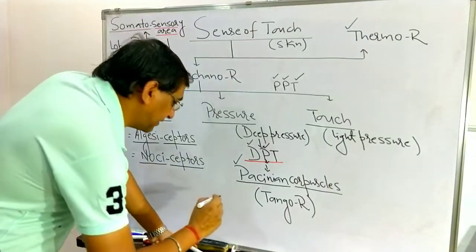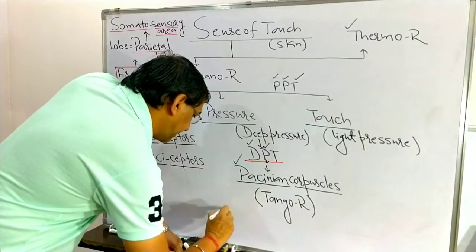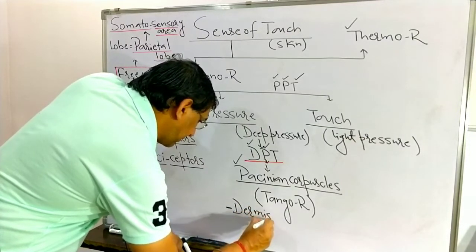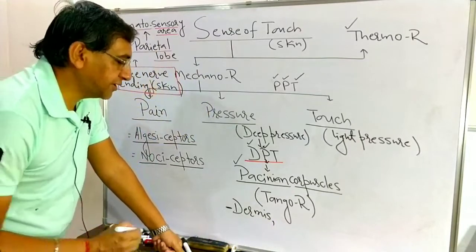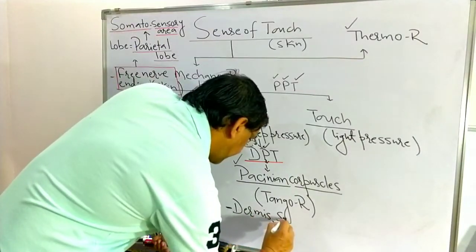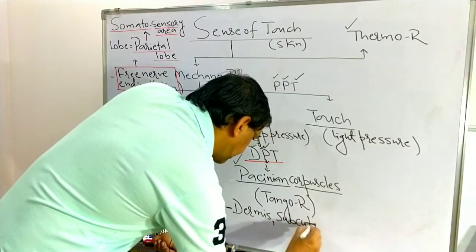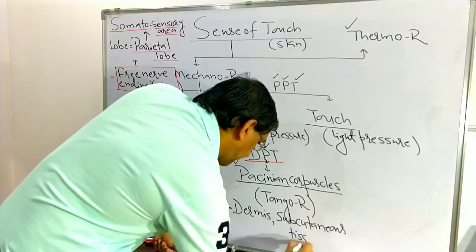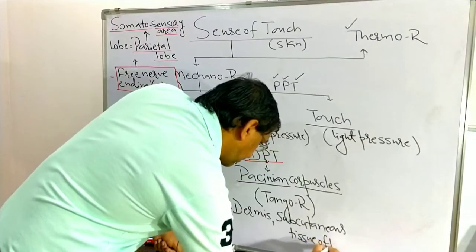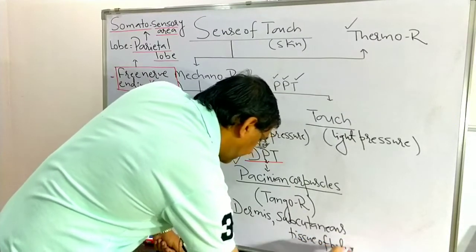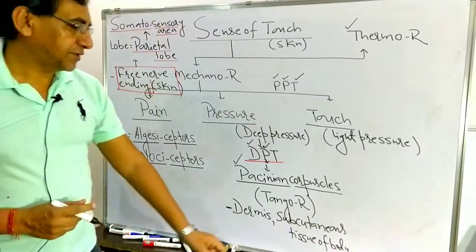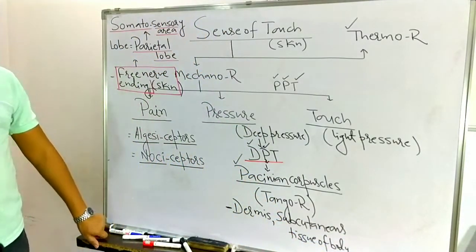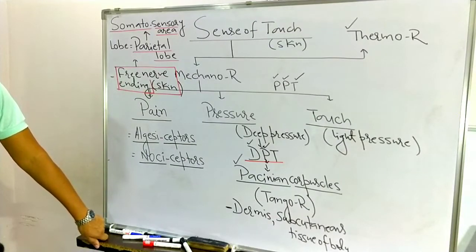And where is it present? The Pacinian corpuscle is present in the dermis layer, and it is present in the subcutaneous tissue of skin, the subcutaneous tissue of the body. So the Pacinian corpuscle, which is responsible to receive the deep pressure here, is present in the dermis.